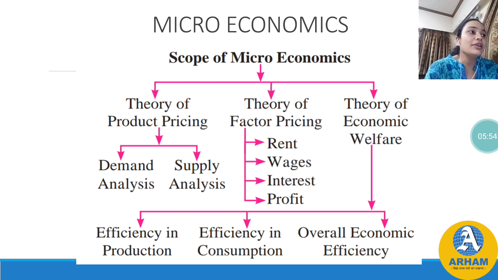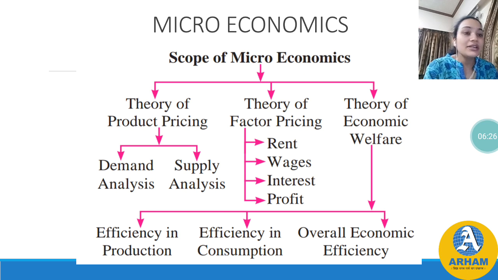The price of an individual commodity is determined by the market forces of demand and supply. Microeconomics is concerned with demand analysis, that is, it deals with individual consumer behavior, and supply analysis, which deals with individual producer behavior. Actually, who supplies the good? The person who produces the good supplies the good. And who demands the good? The person who consumes the good. Once you consume, if you are happy, you will demand more, right?